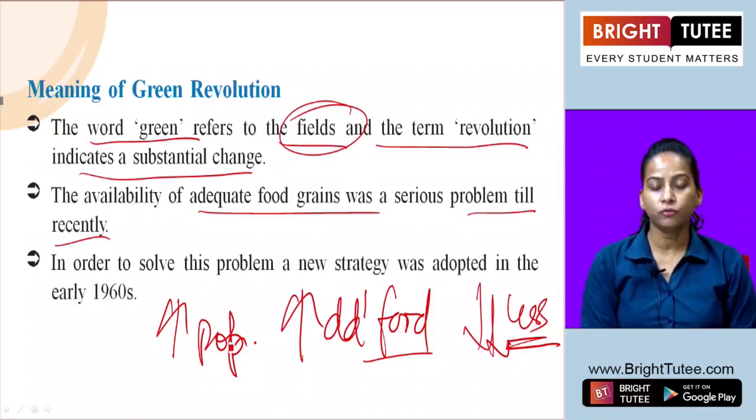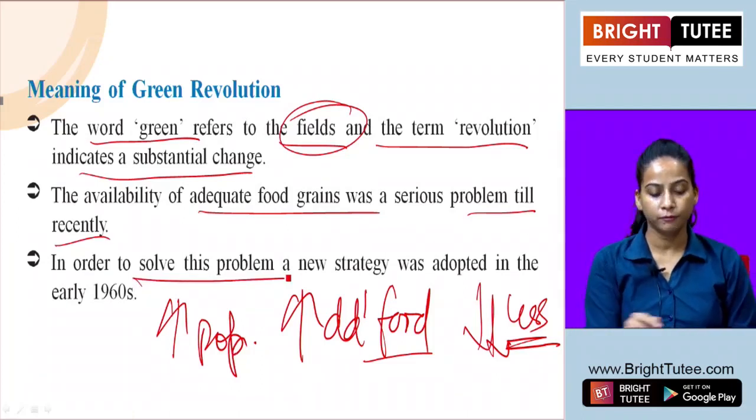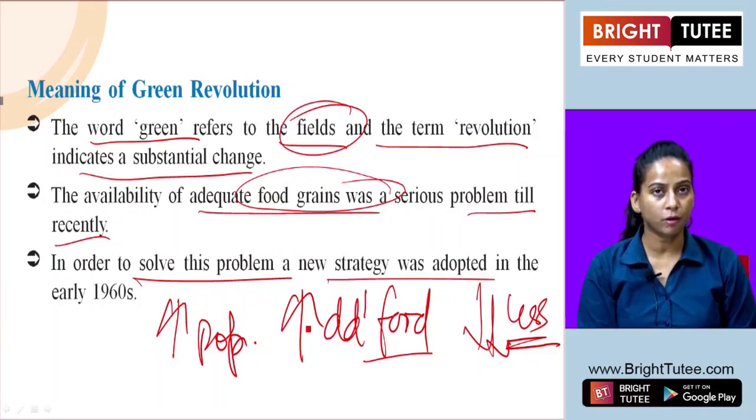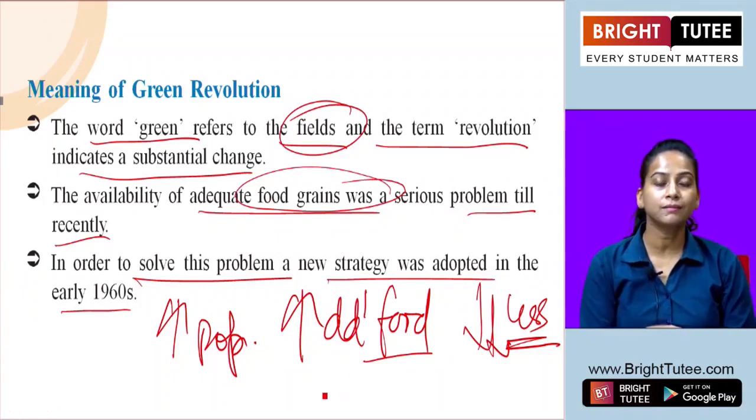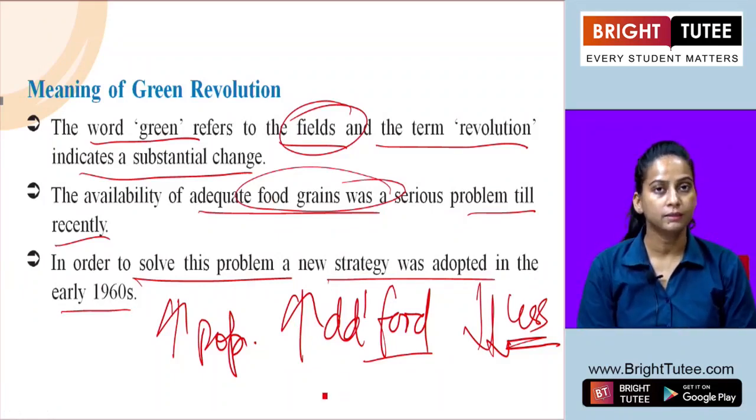And in order to solve this problem of food shortage, a new strategy was adopted in around the early 1960s, so that the changes can be brought and some positive result could be seen.